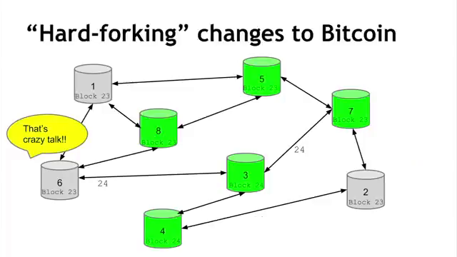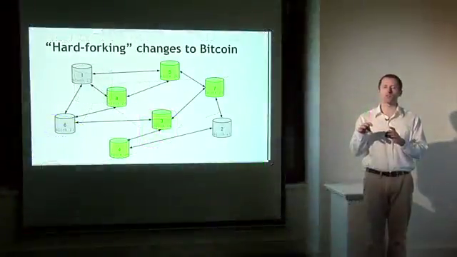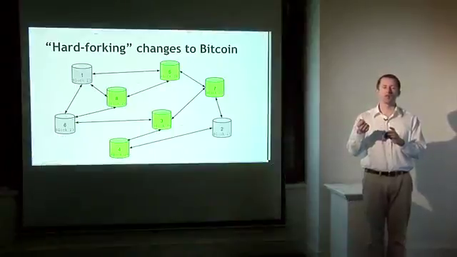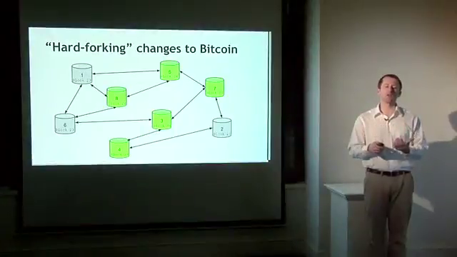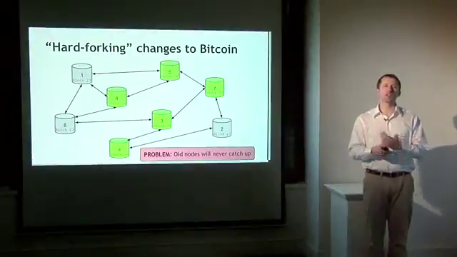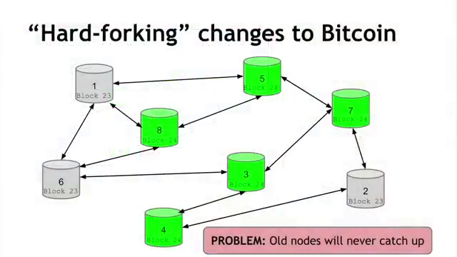And similarly, when it gets over to node 6, it's also going to say, nope, I can't accept that block either. And now you're going to end up in a state where the new nodes have one picture of the blockchain, and the old nodes have all refused to accept this latest block. So the new nodes will go off and work on a version of the blockchain including this new block with the new fancy feature. And the old nodes will all be stuck on an old version of the blockchain. And unfortunately, they're never going to catch up, because until they upgrade their software, they'll keep rejecting all of the blocks that are proposed by the nodes in the network that have upgraded to the new version of the protocol.